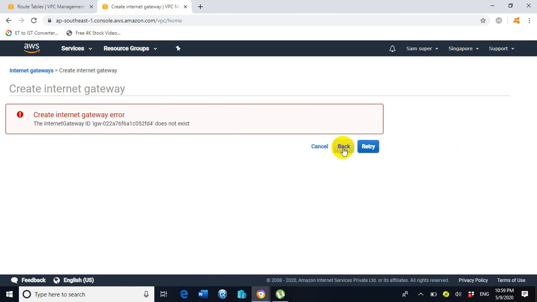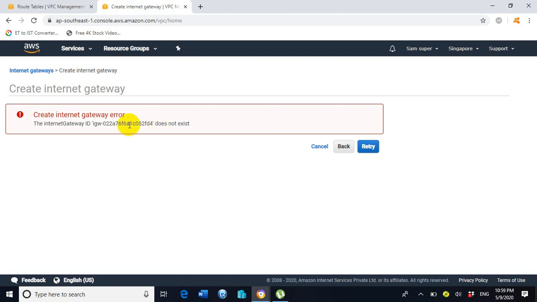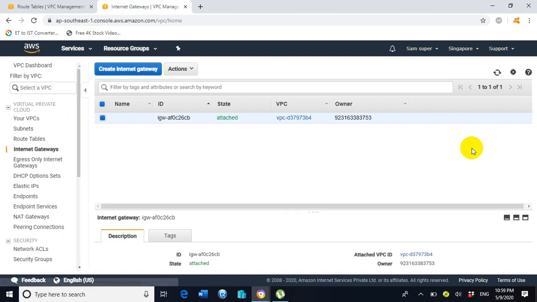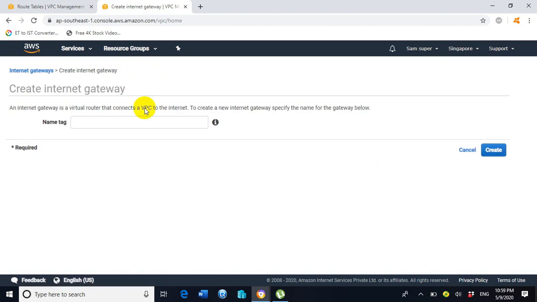What's the option? What's the error? Let's cancel it and try to create it again, and let's give a name, IGW SINGAPORE.